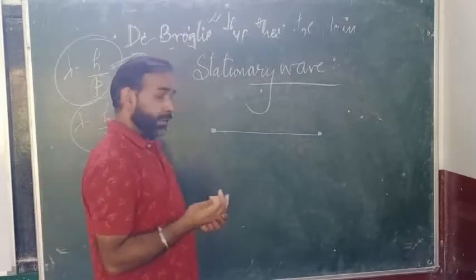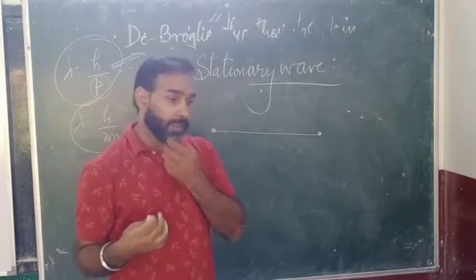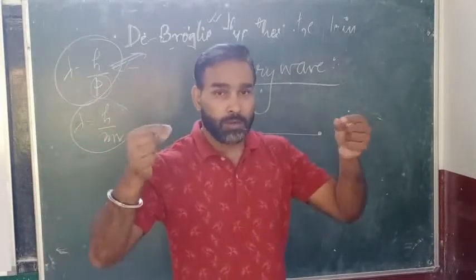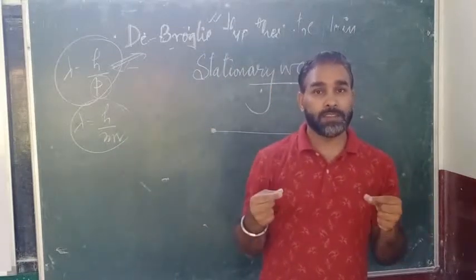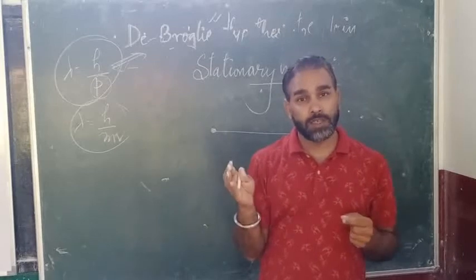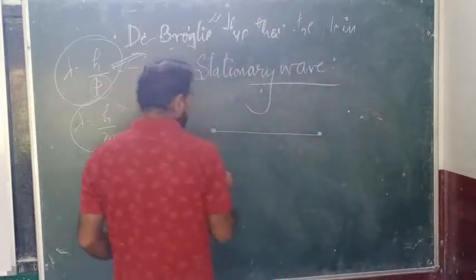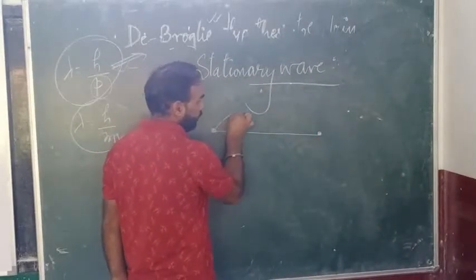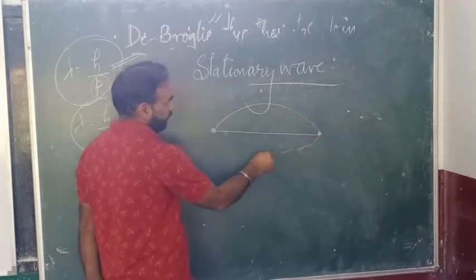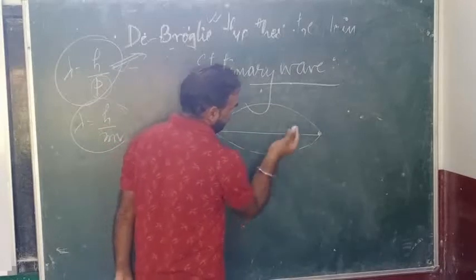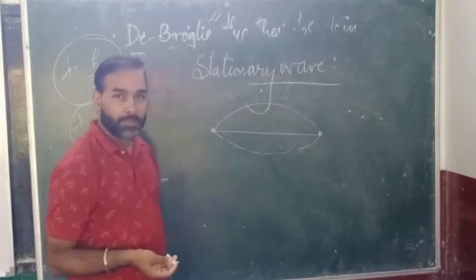Now standing waves form when there are nodes present at both ends. Only a few of the wavelengths will exist, the rest of the wavelengths will cancel out each other. So how is this formed? For example, any wave which goes this way, after reflection will come this way. Right, so this is a kind of standing wave.